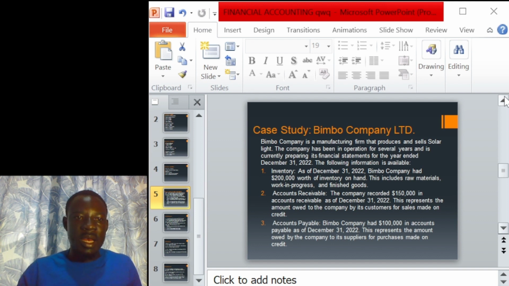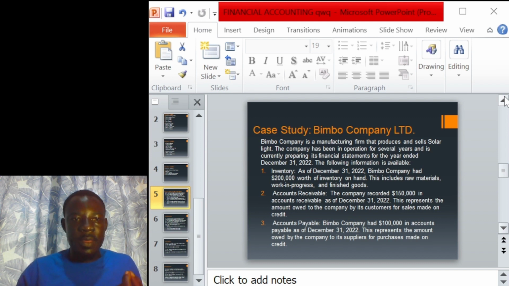It means that at the end of the year, the inventory that the company was having in its possession was $200,000. Put that one at the back of your mind because we are going to use it to give the solution to the questions that have been asked. This includes the raw material.